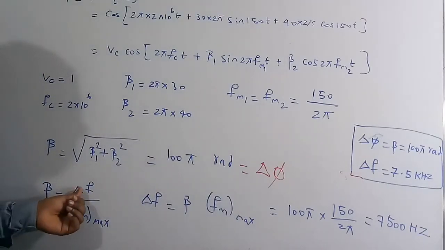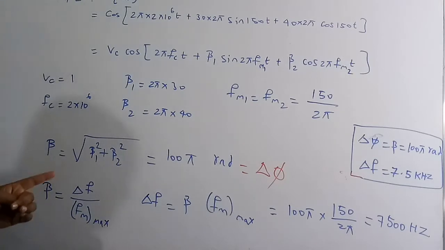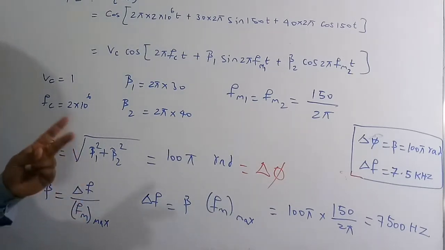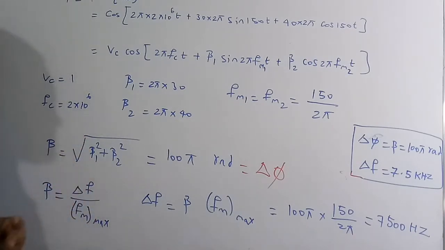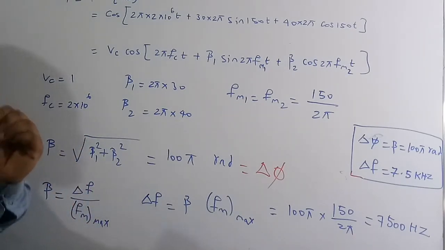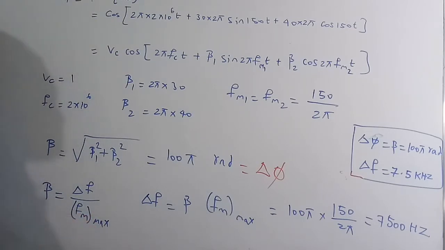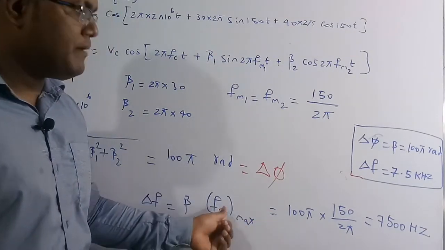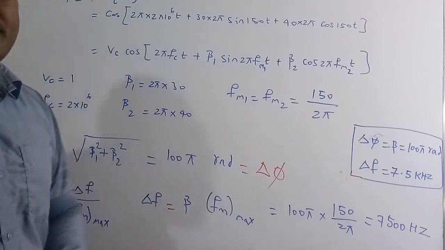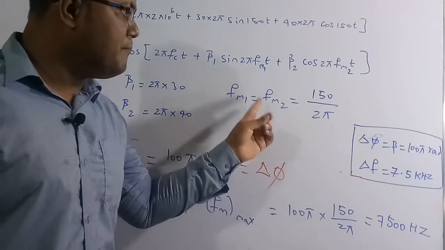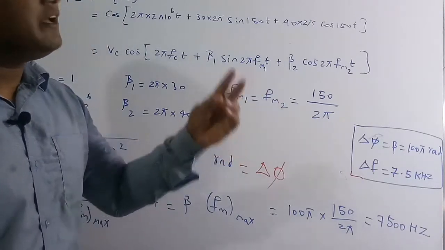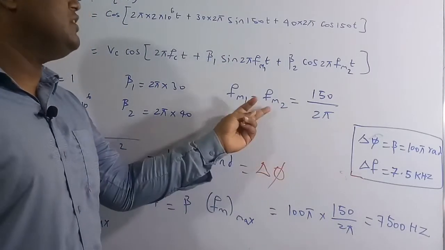So beta is equal to delta f by fm max. Now here if there is only one message signal, then that message signal frequency we need to take here. Suppose there are two message signals, then out of those two message signals, whichever has the maximum frequency, that message signal frequency we need to take. So therefore delta f is equal to beta into fm max. So beta we know which is 100 pi, and fm max, because both the signals have the same frequency, we can take any one. But if the message signals 1 and 2 have different frequencies, we need to take only the maximum value.